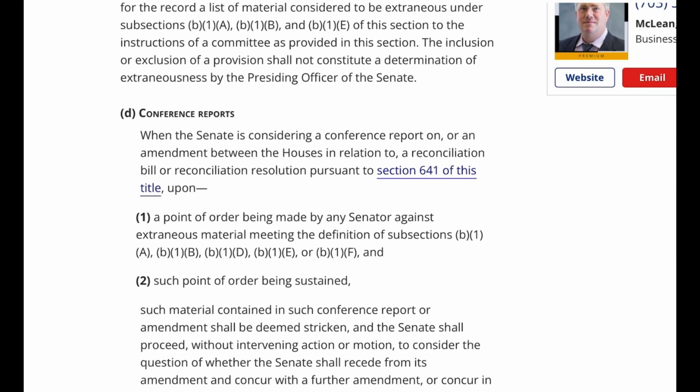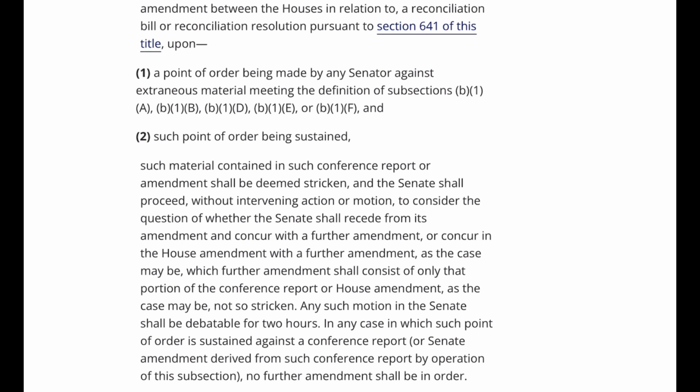D. Conference reports. When the Senate is considering a conference report on, or an amendment between the Houses in relation to, a reconciliation bill or reconciliation resolution pursuant to Section 641 of this title, upon 1. A point of order being made by any senator against extraneous material meeting the definition of subsections B1A, B1B, B1D, B1E, or B1F, and 2.